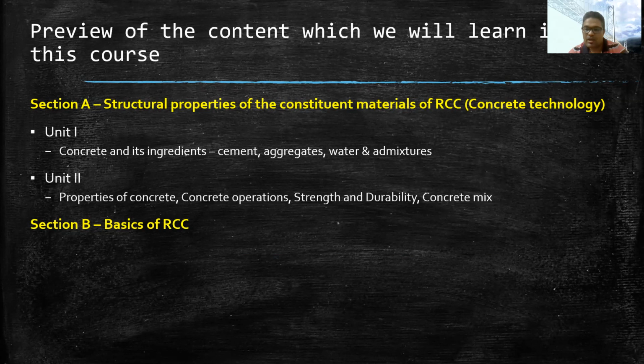In Unit 2, we will learn more about the properties of concrete in fresh state and in hardened state. In fresh state, properties such as workability, flowability, bleeding, and segregation will be discussed in detail. And measurement of workability, factors affecting workability will also be discussed. One major factor which affects strength of concrete, that is water cement ratio, will also be discussed.